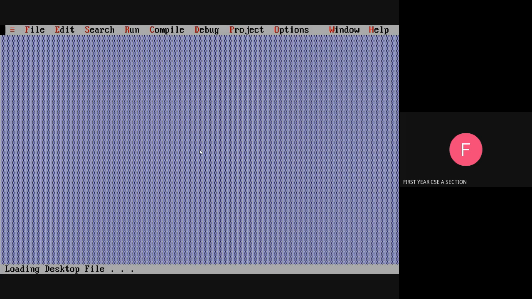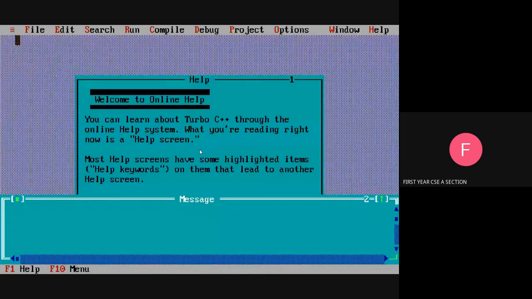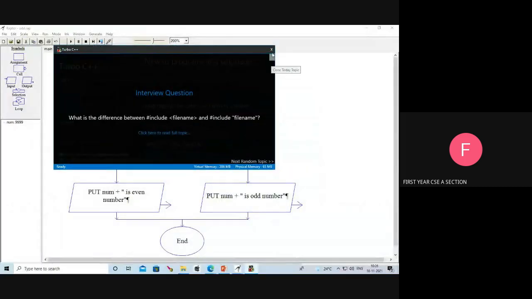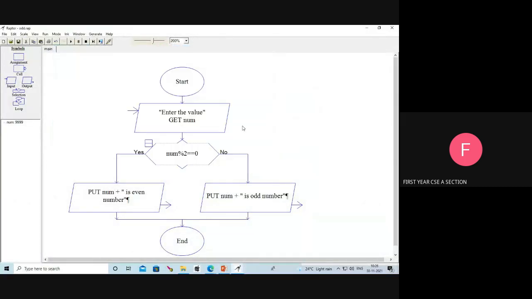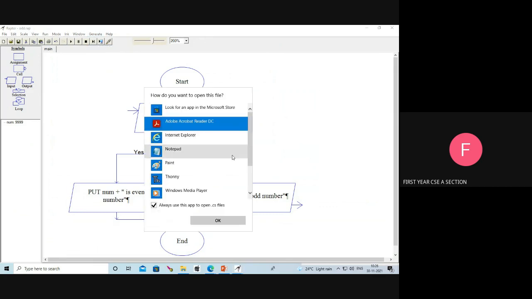It is giving the program. We can generate the C sharp program, Java, standalone, like that. It shows the program, our output.